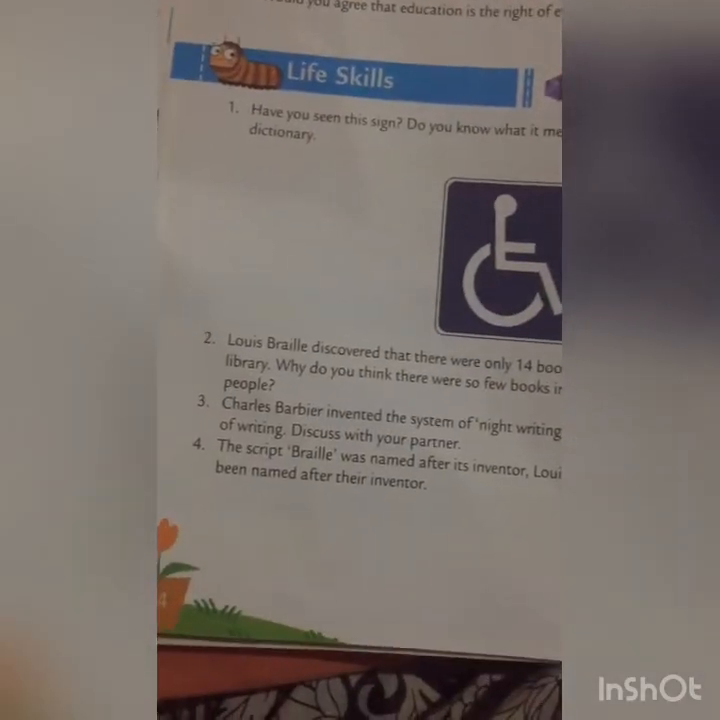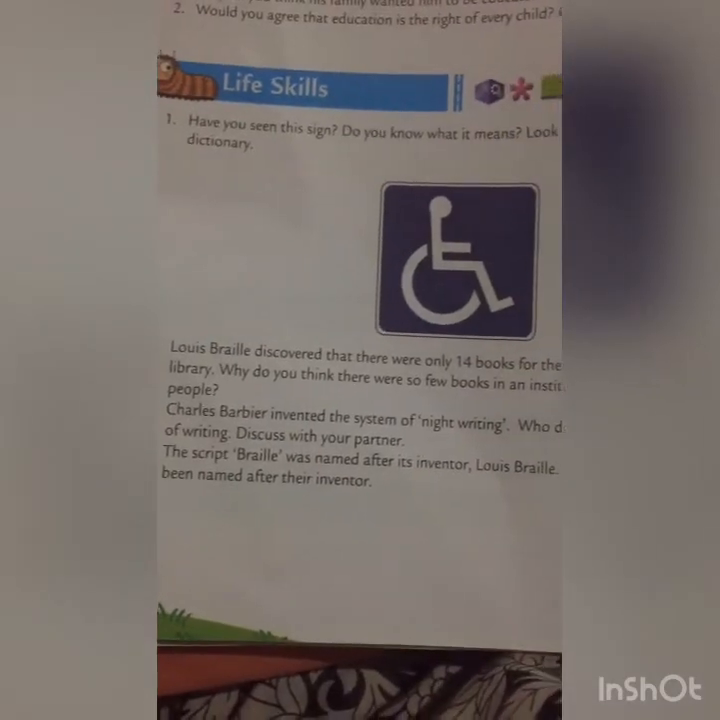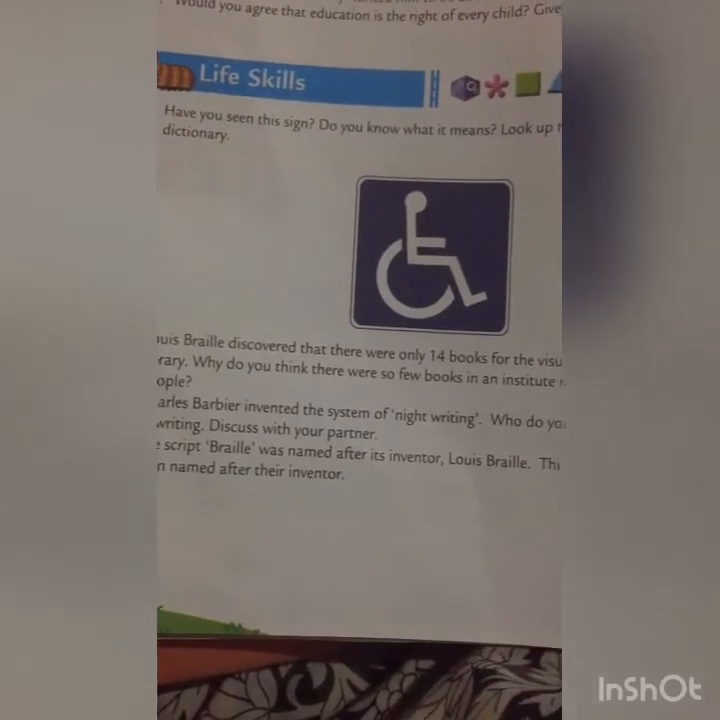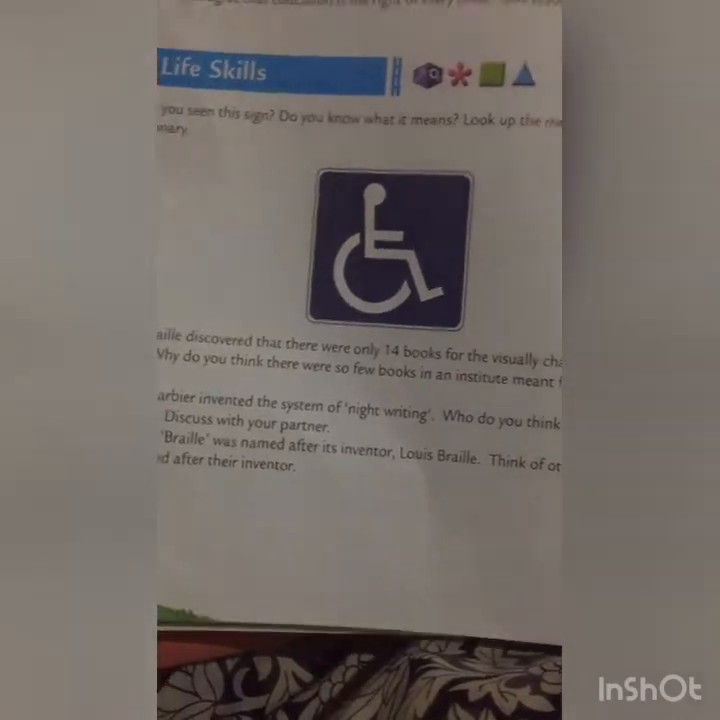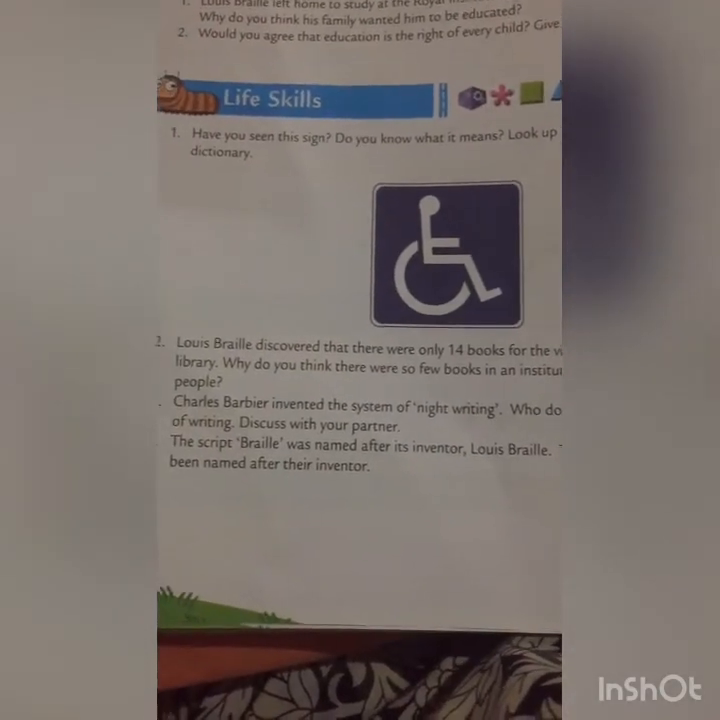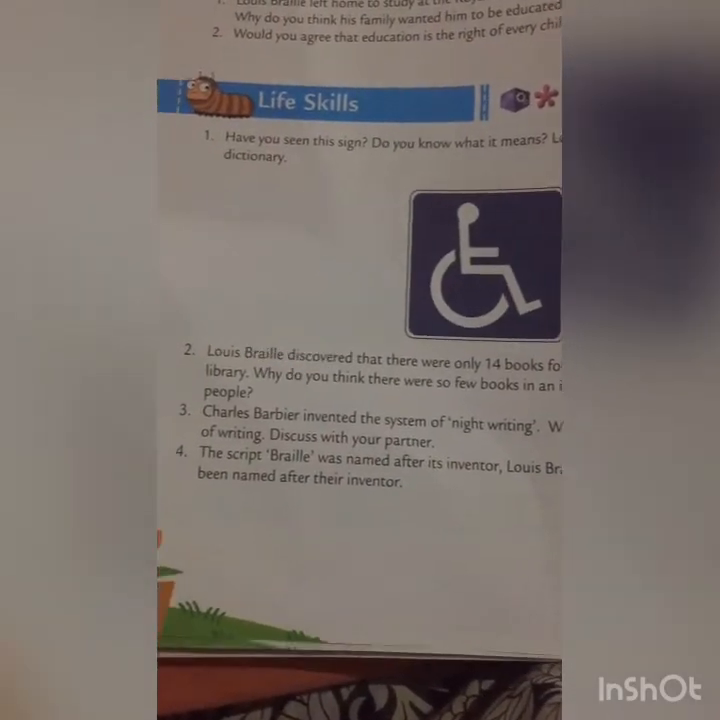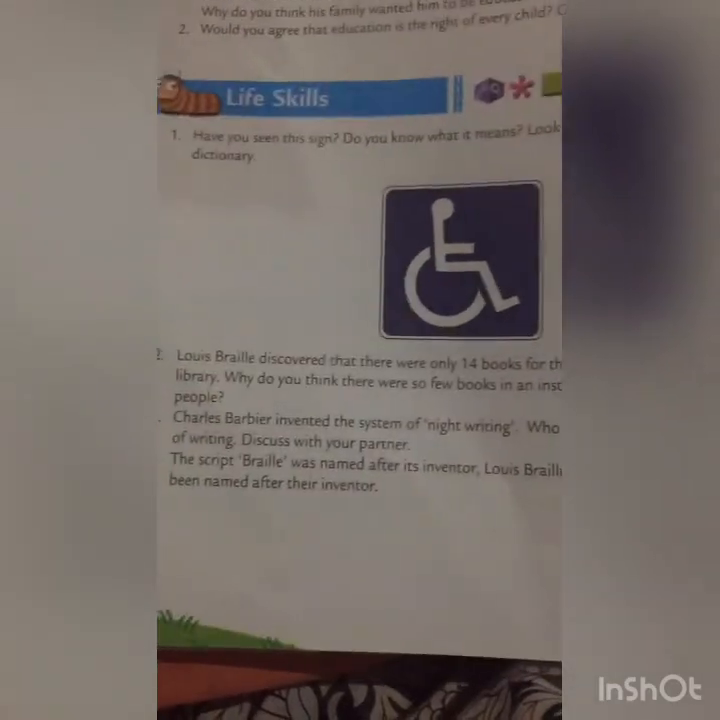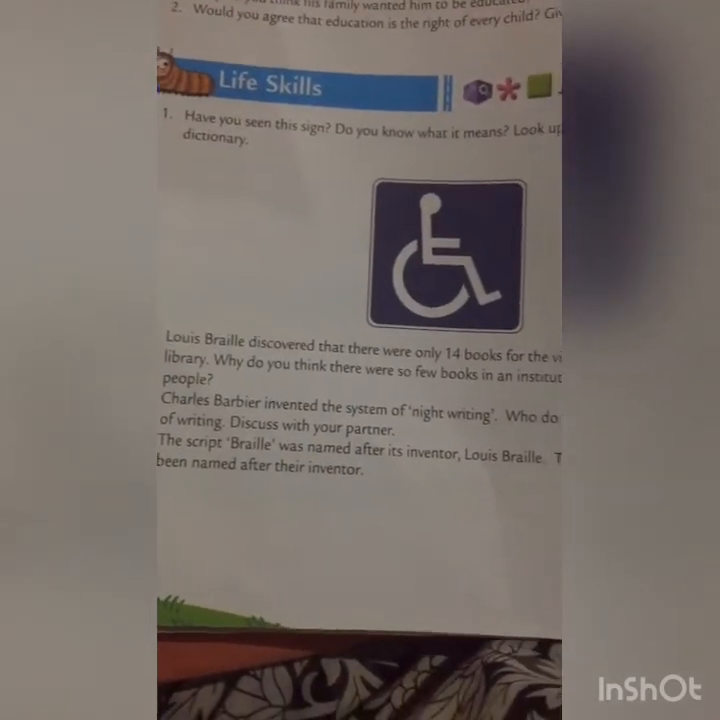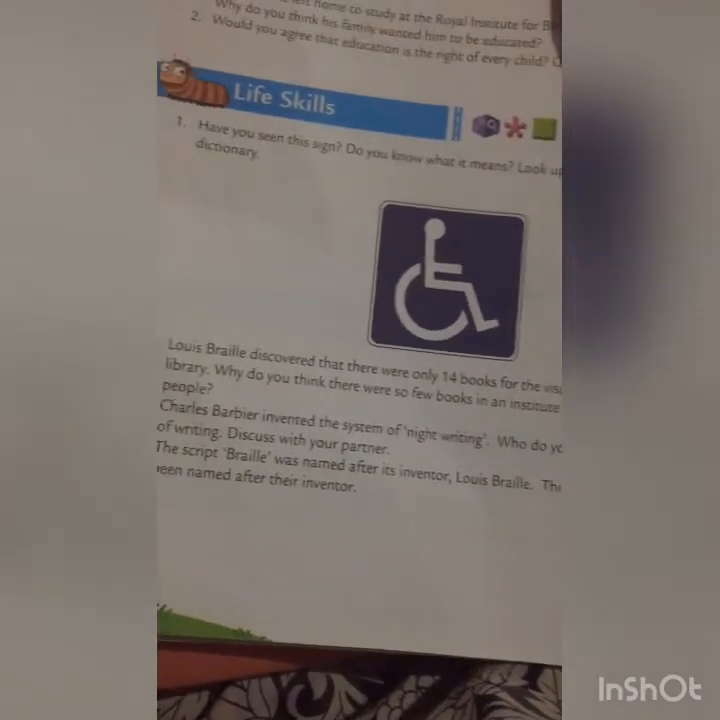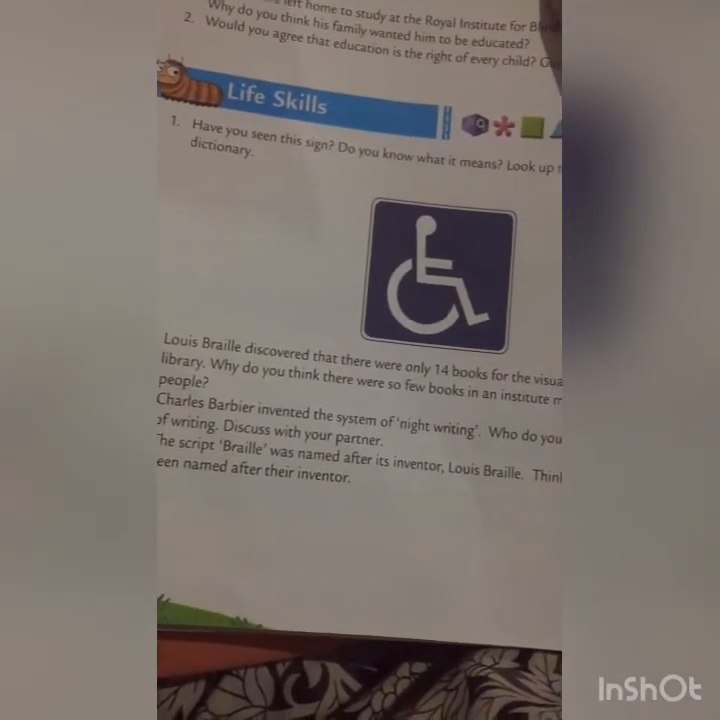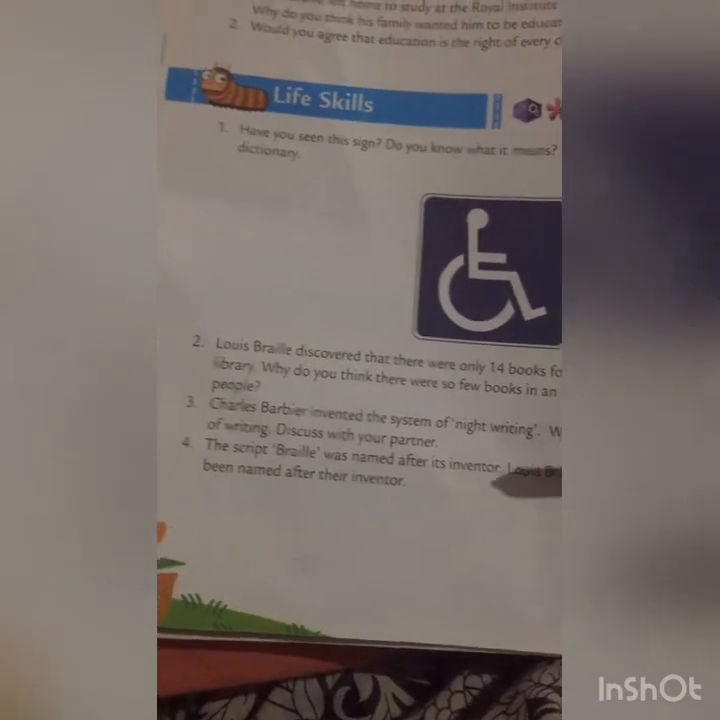Next question. Charles Babbage invented the system of night writing. Who do you think may have used this system of writing? Discuss with your partner. The script Braille was named after its inventor, Louis Braille. Think of other inventions that have been named after their inventor.